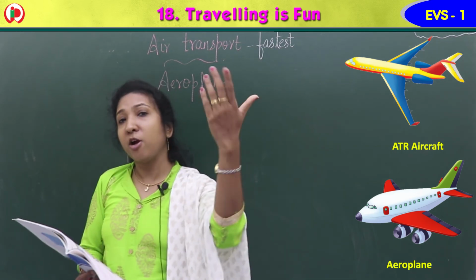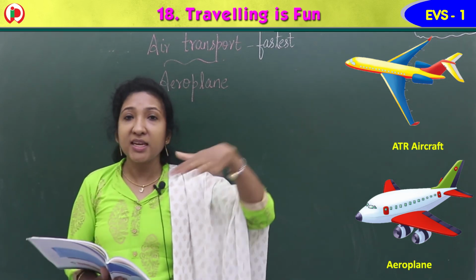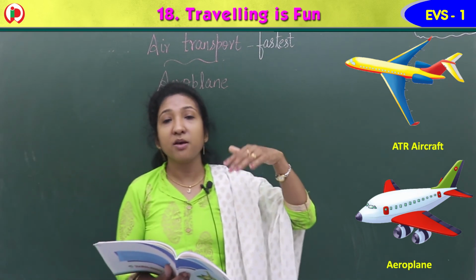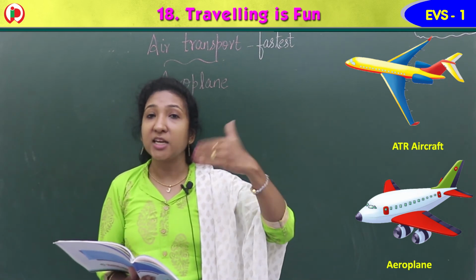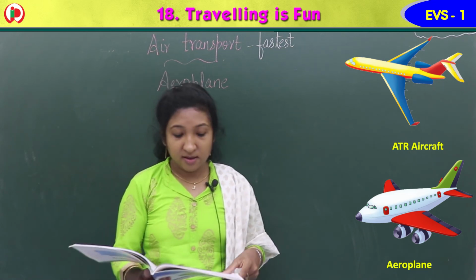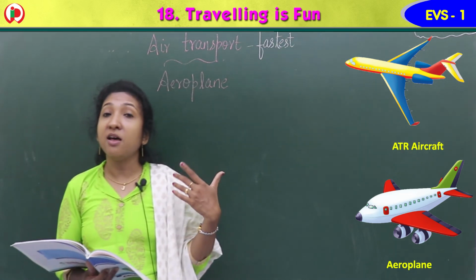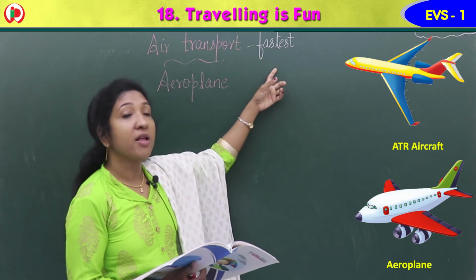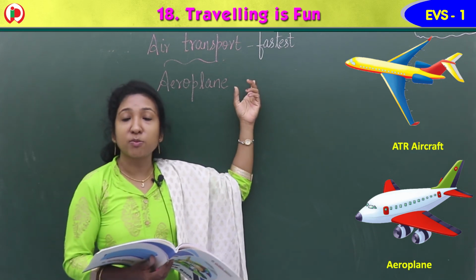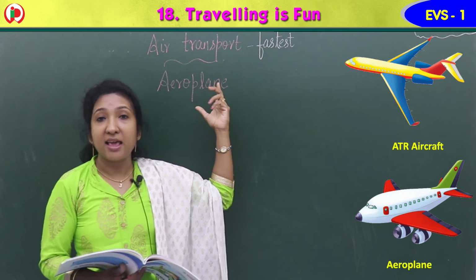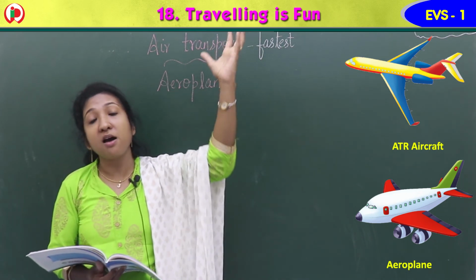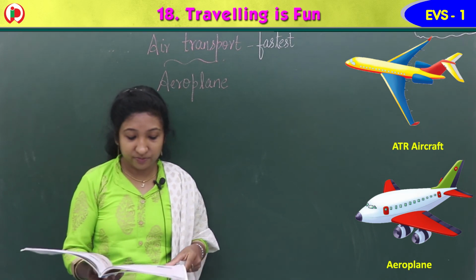And not only abroad, outside India, within India itself we can travel in aeroplane, isn't it? From one state to another state also we can travel in the aeroplane. So aeroplanes are the fastest means of transport. Aeroplanes are means of air transport. They fly in the air. Within short time we can reach far away places.